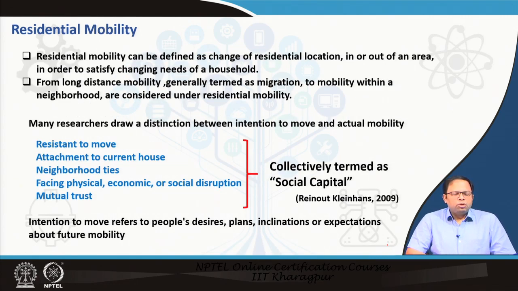So, residential mobility can be defined as a change of residential location in or out of an area in order to satisfy changing needs of a household. That means that because there are changing needs within a household, people like to move from one location to another. Long distance mobility is generally termed migration, whereas mobility within a neighborhood is considered residential mobility.